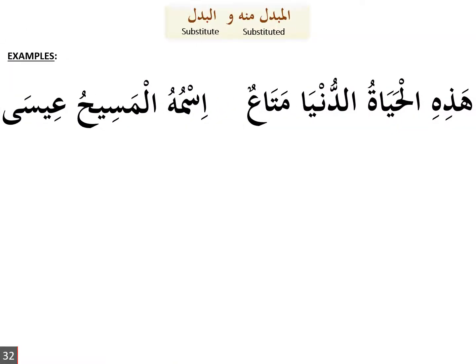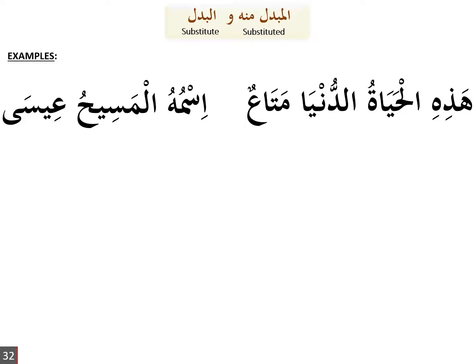Al-mubdal minhu means the substituted, and al-badal means the substitute. So this relationship is about the substitute and the thing that it is substituting. So the examples: هذه الحياة الدنيا متاع. This worldly life is an enjoyment. So هذه means this, al-hayatu means the life. In this context, هذه, this, and al-hayatu, the life, both are referring to the exact same thing.